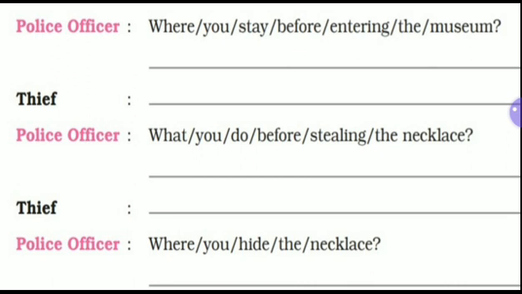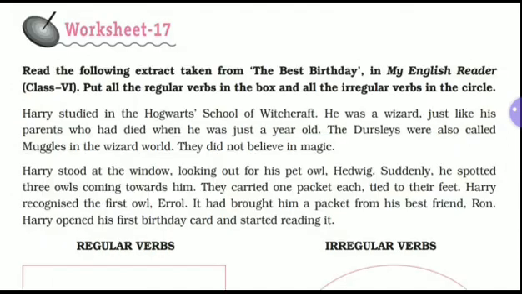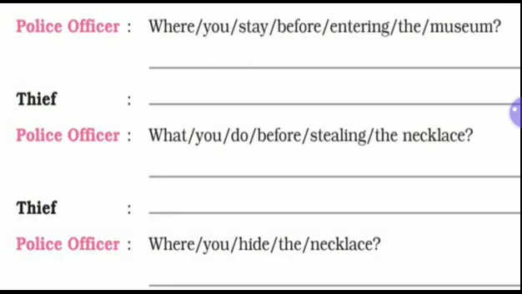Police officer, where did you hide the necklace? The answer is: I hid the necklace inside a box in the guest room.